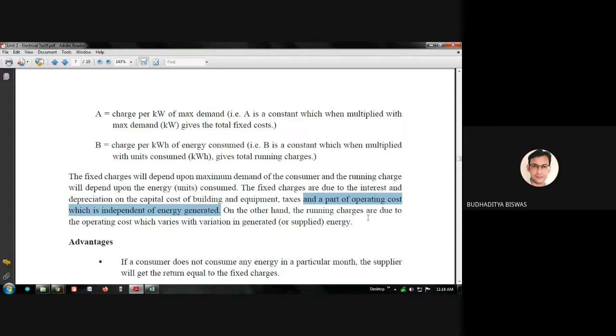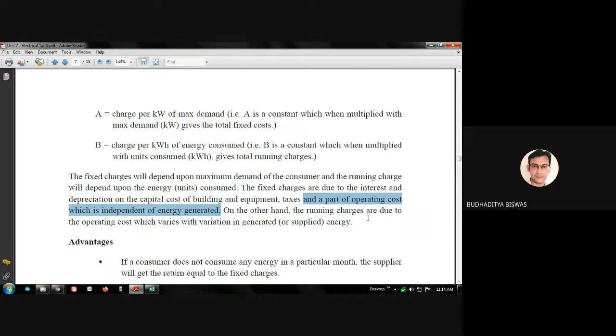We need to install a huge building. We need to take a lot of personnel in this area. So that means the initial cost, the fixed cost, will also increase based on this. But this is all before we actually supply the electric energy. So the fixed cost depends upon the operating cost in this way, but it is independent of the energy generation.